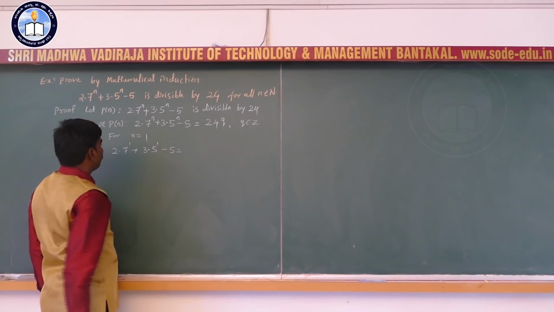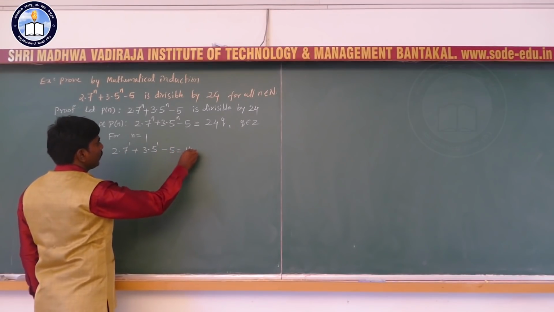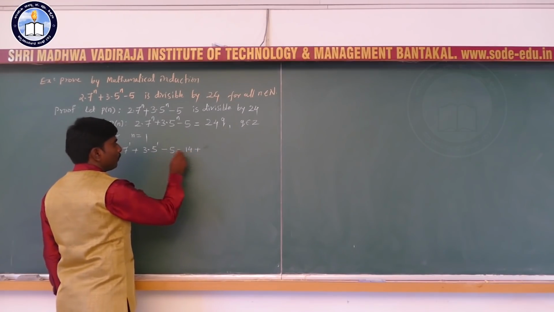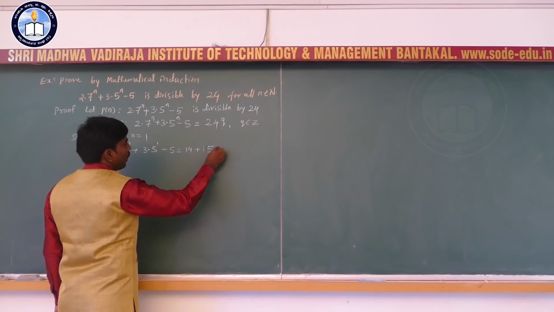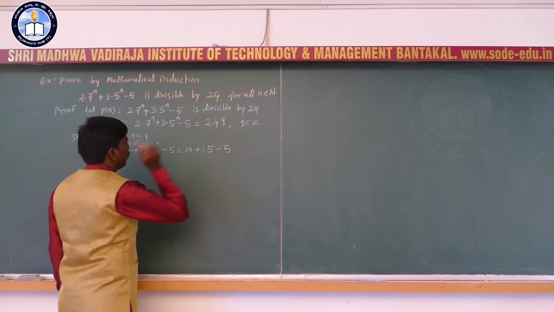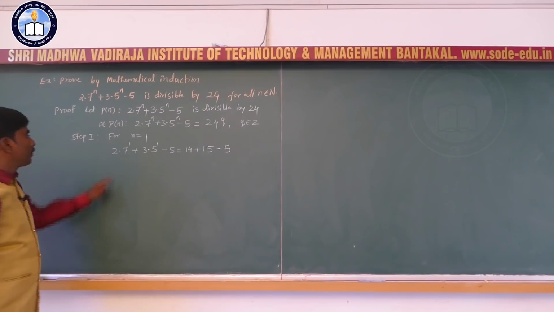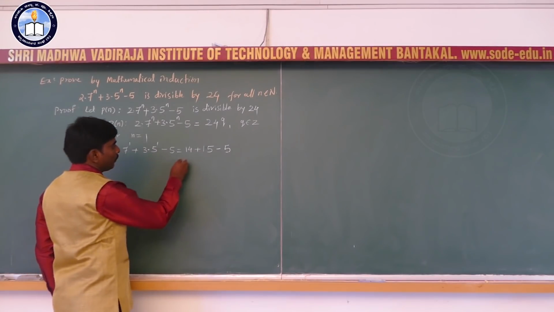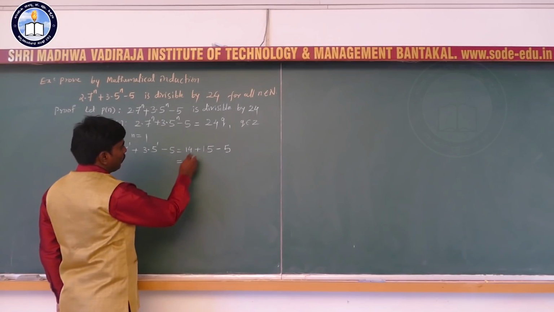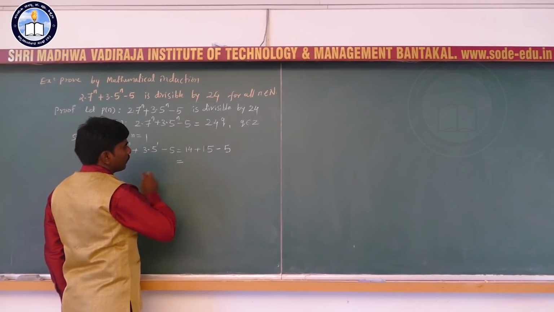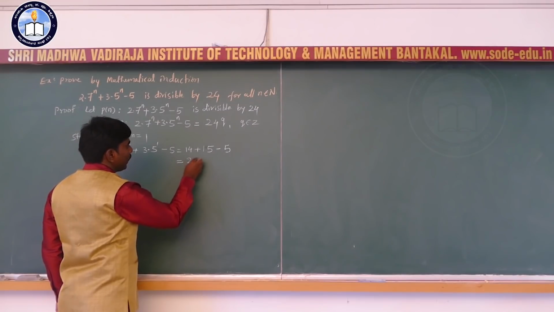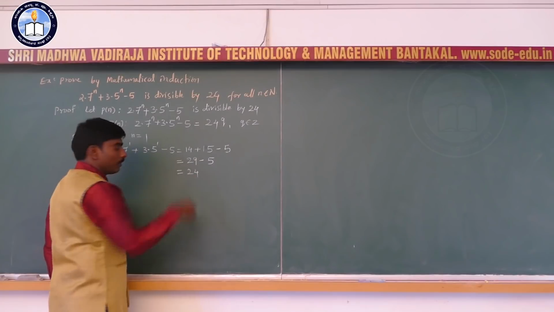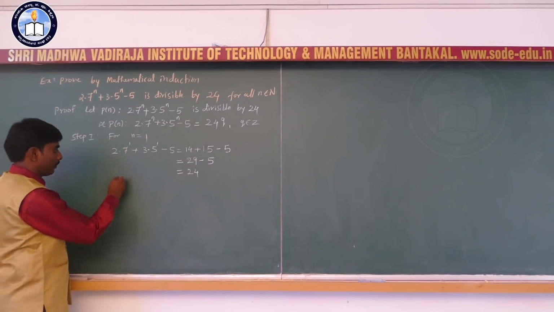So, this is equal to 2 into 7 is 14, plus 15, 3 into 5 is 15, minus 5. 14 plus 15 is 29, minus 5 is 24, which is divisible by 24.